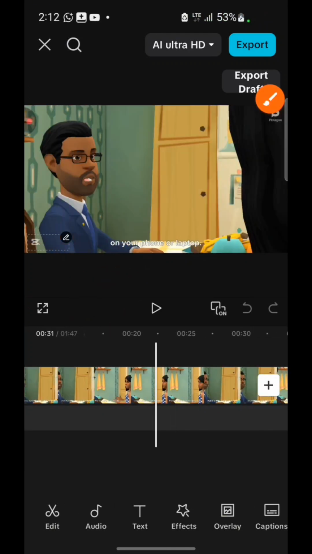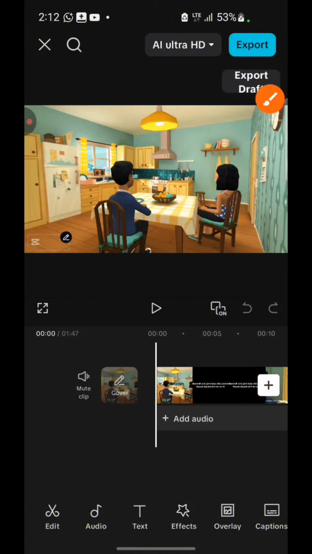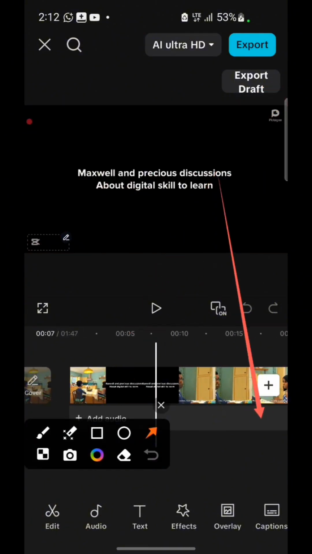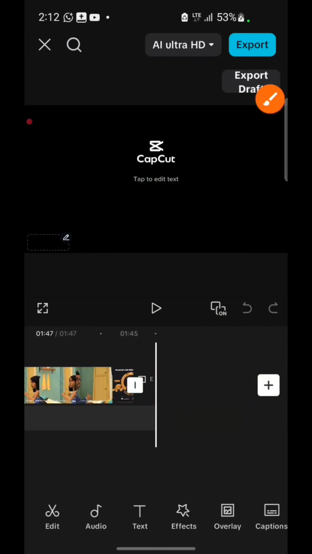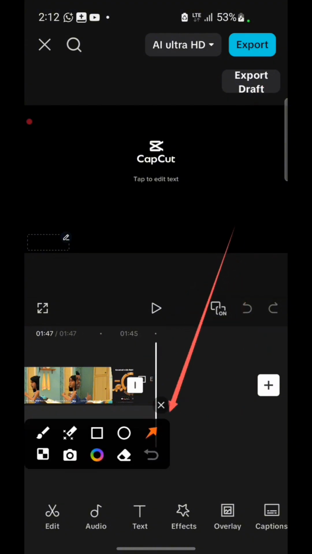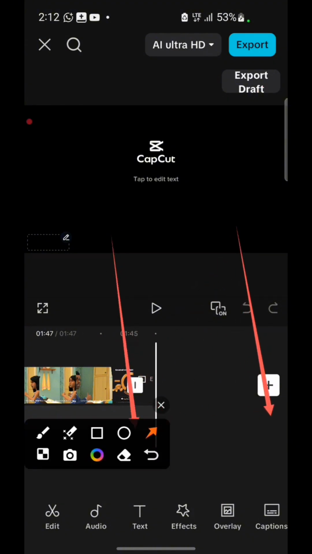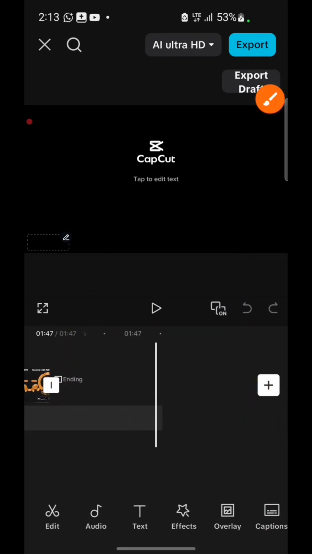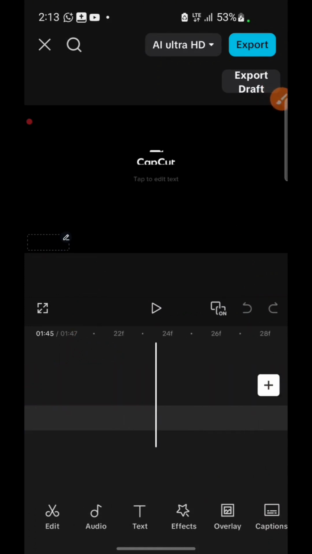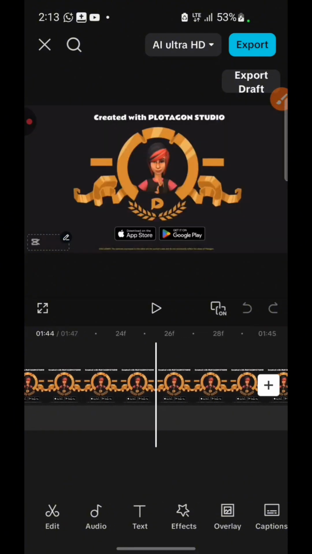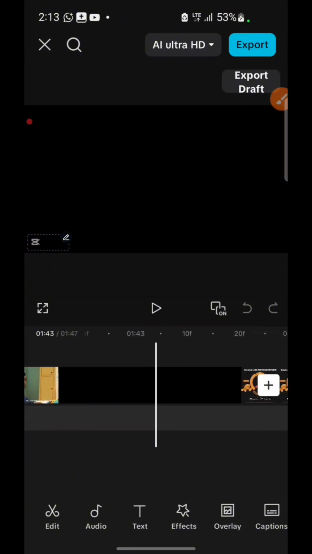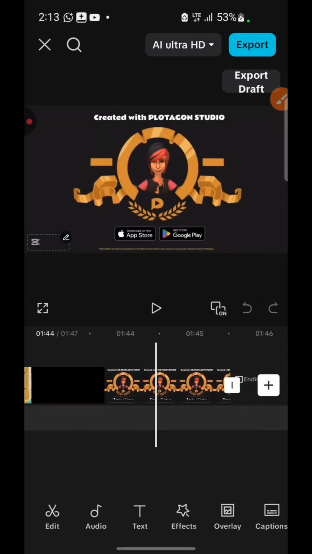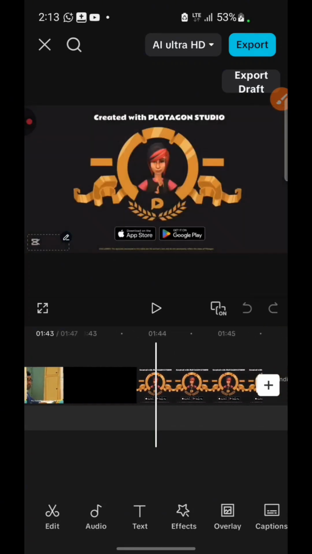Once you are inside CapCut, first of all, use your finger and scroll to the last part, the end part of the video. Then use both hands and expand so that I can see everything. What we are going to look for now is the Plotagon watermark at the end, which we don't want.